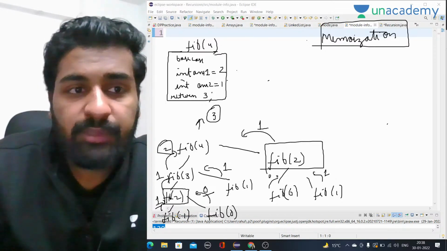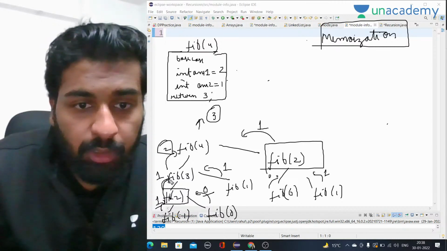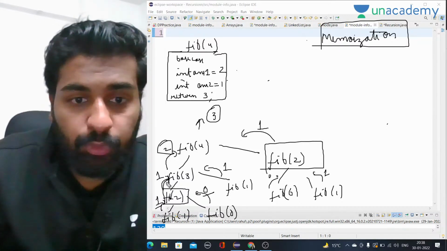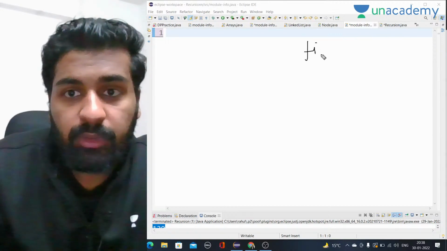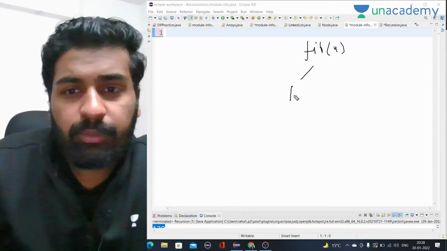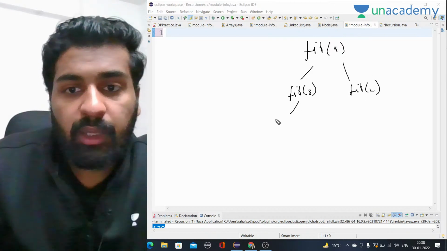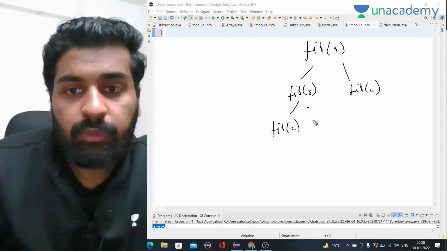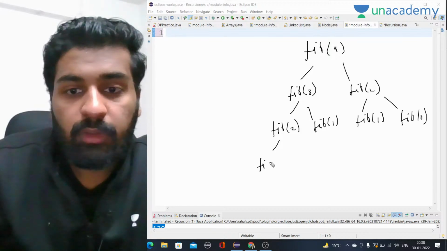So in memoization, whenever we have this function call, whenever we are getting some value, let me just make this tree again for fib of 4. I hope the recursion part is clear. Fib of 3, fib of 2, and here fib of 2, fib of 1, here fib of 1 and fib of 0, and it will call for fib of 0 and fib of 1.